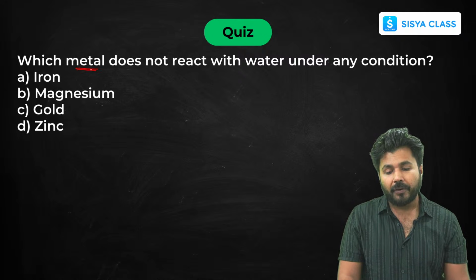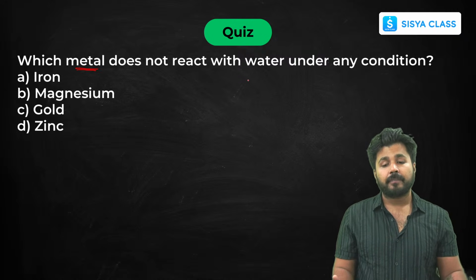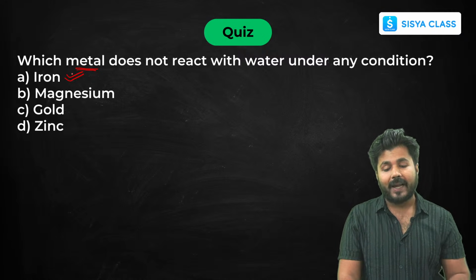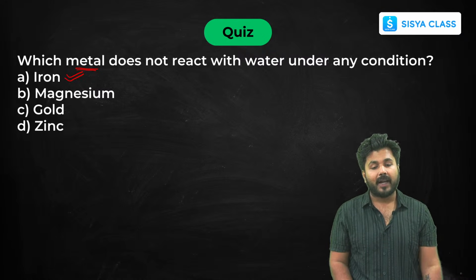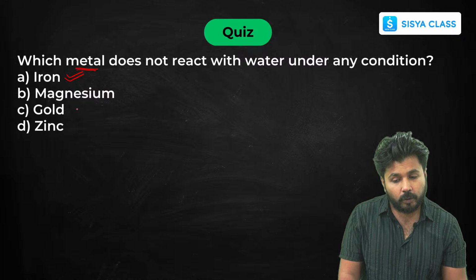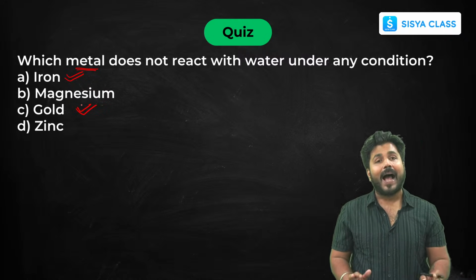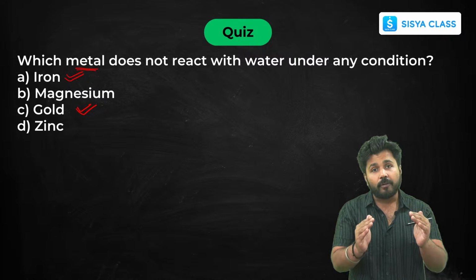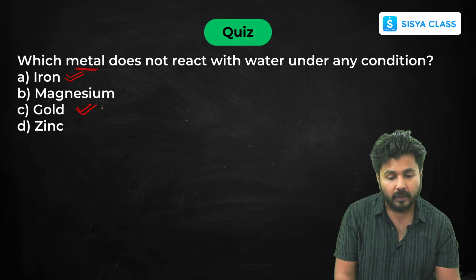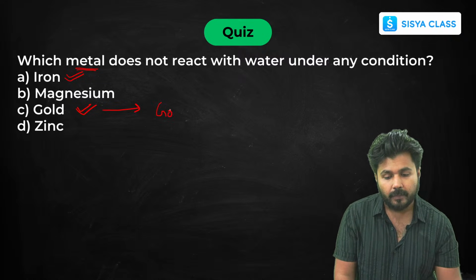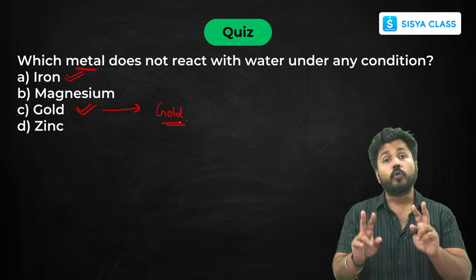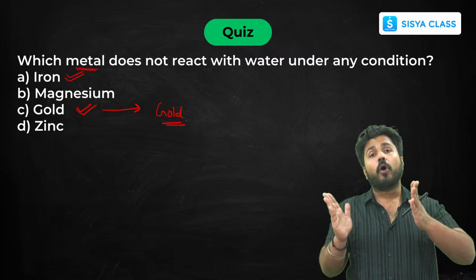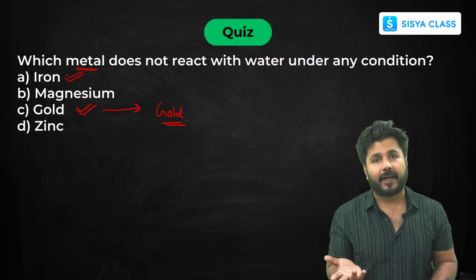Which metal does not react with water under any condition? I have just told you that iron, copper, gold and silver do not react with water under any condition. Iron is there, gold is also there. Out of them, if you have to select one option, which will you select? The least reactive of both of these is gold. So your correct answer is gold. Sometimes they'll give you two options, both of which can be slightly correct, then you have to opt for the option which is more correct.